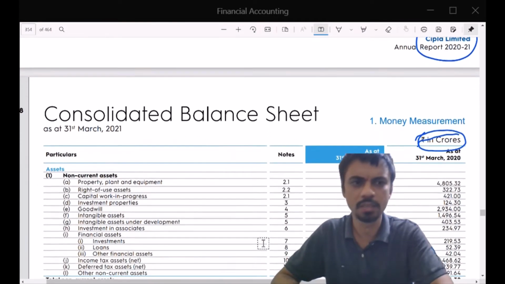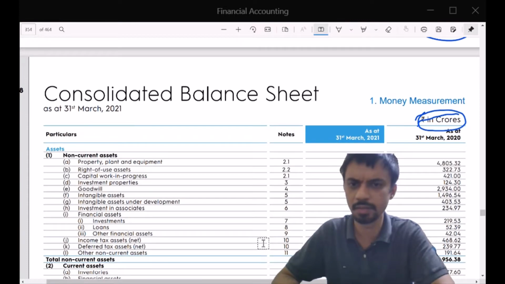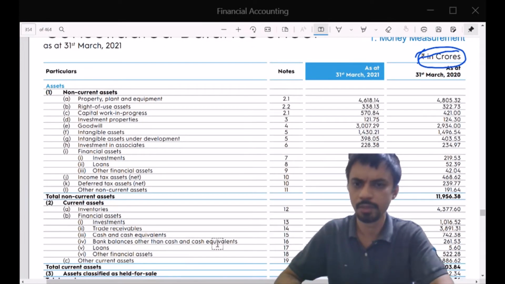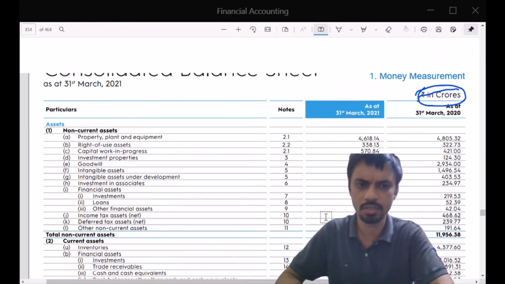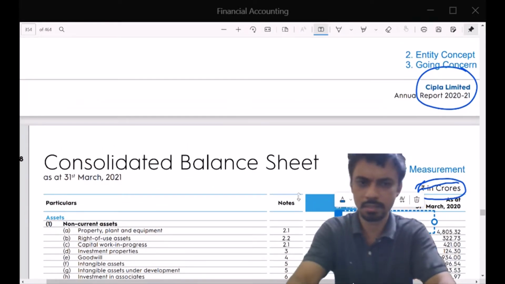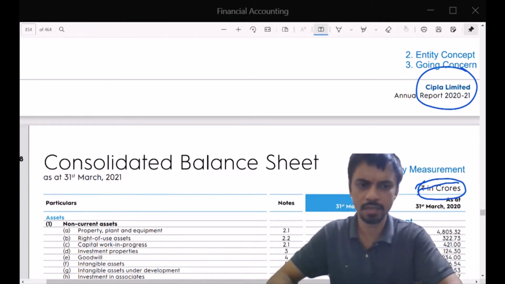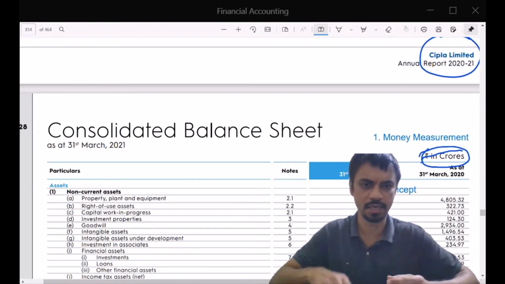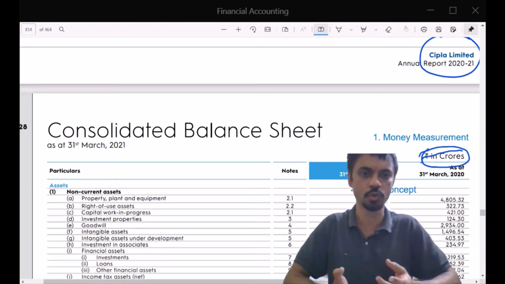So these are the three concepts that get used. Next, let us look at the fourth one, which is called the cost concept. What it means is that all these values that you are seeing here, and these are the values on the asset side, so these are things which the company owns.